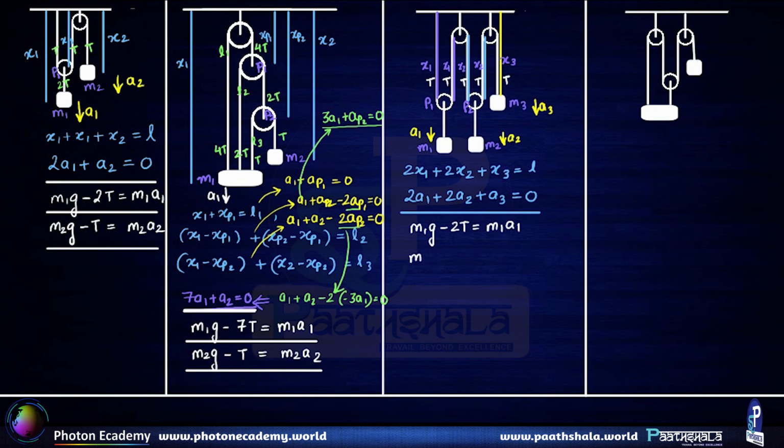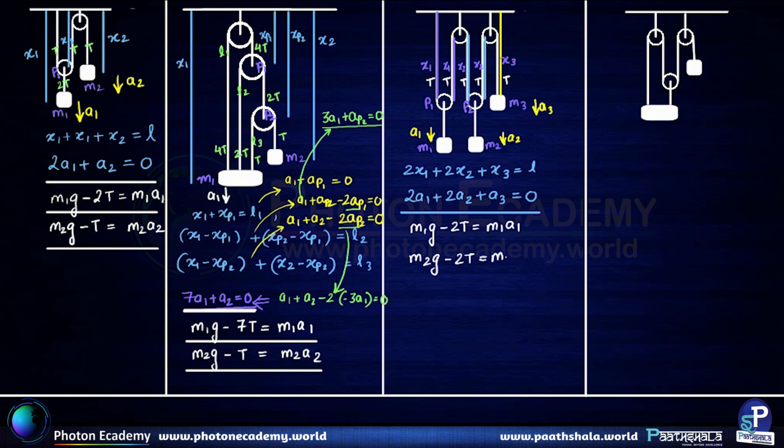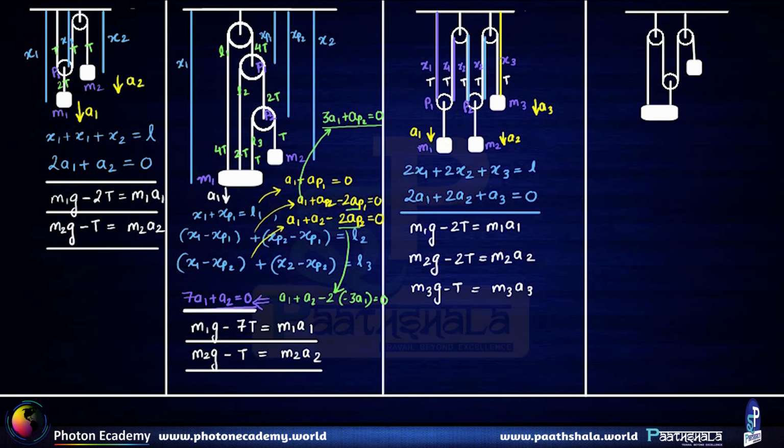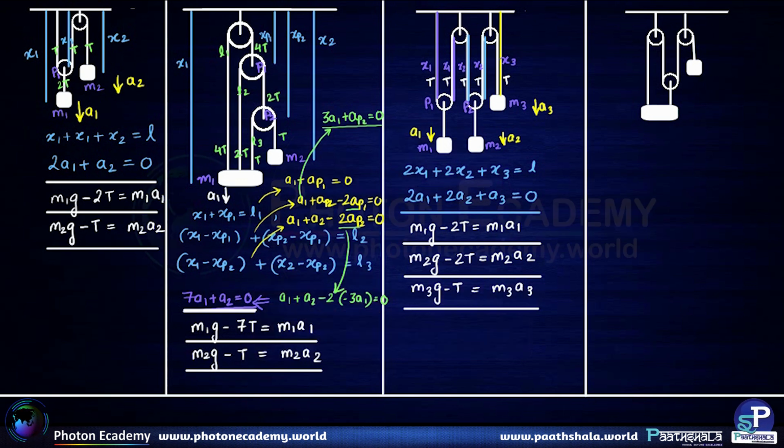For m2 we can write m2g minus 2T is equal to m2a2. And for m3 we can write m3g minus T is equal to m3a3. So these are the equations which will give us the constraint motion relationship as well as the Newtonian force dynamical equations, which will give us the solution to this particular question.